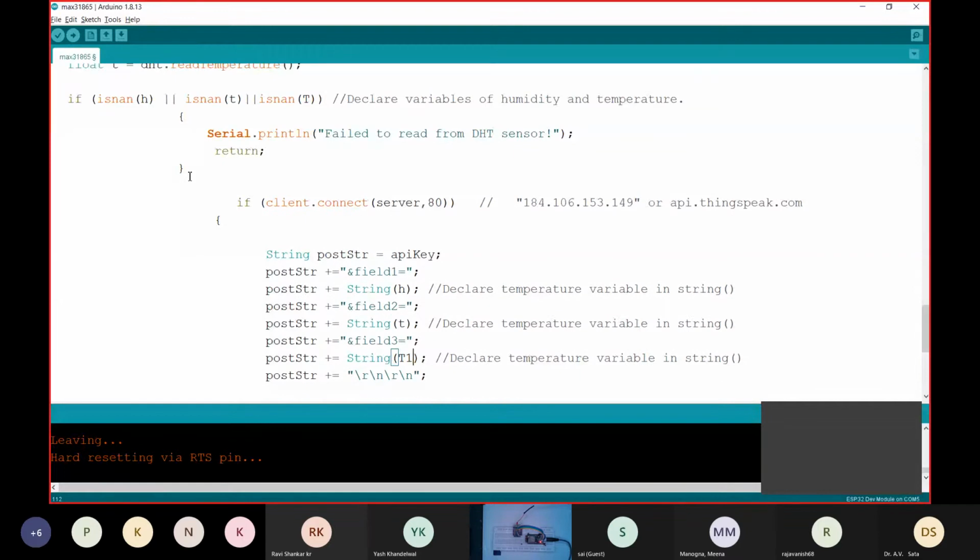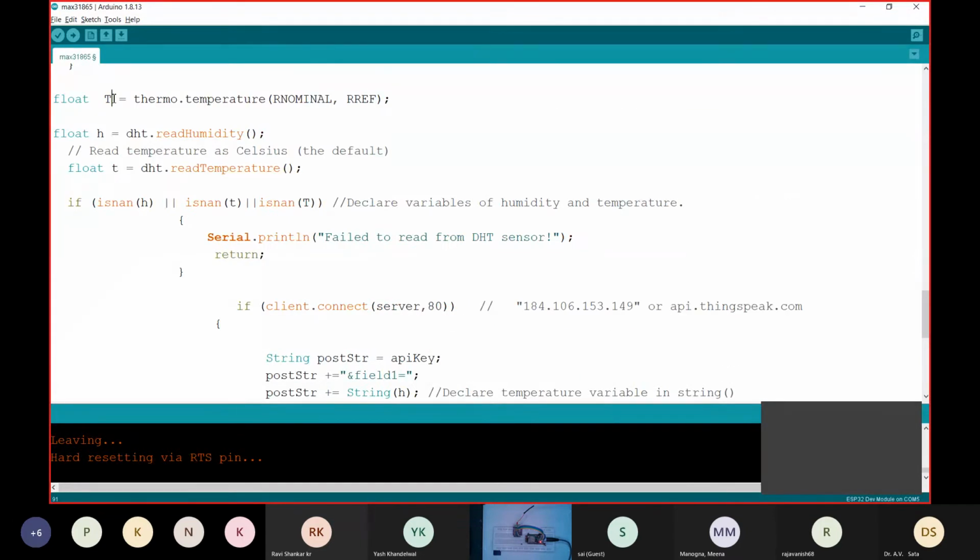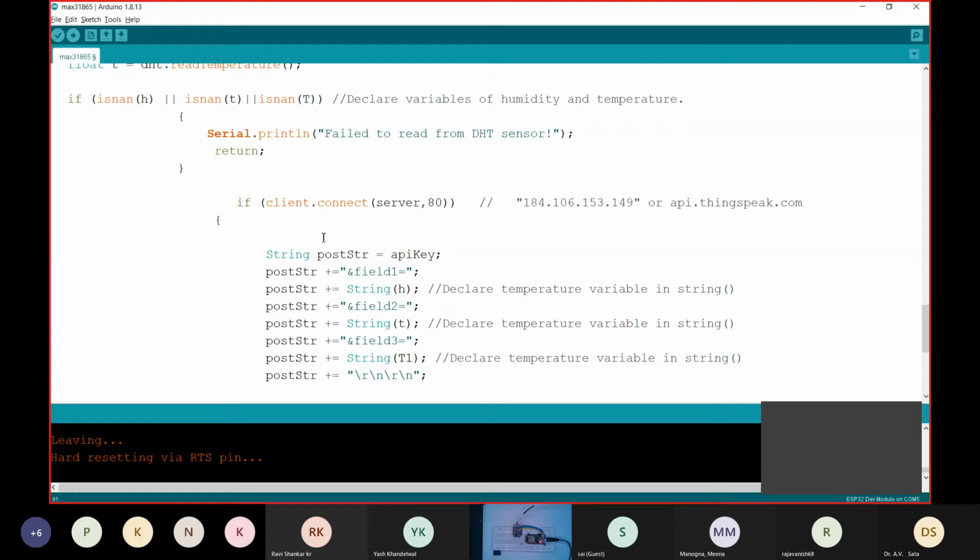I will create a T2 to define RTD temperature. This will be field 4, T2.